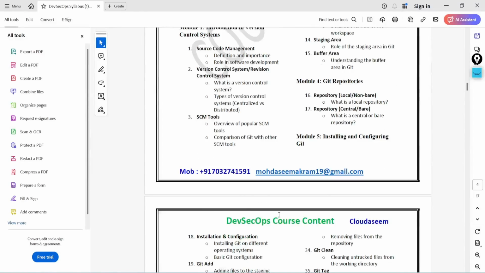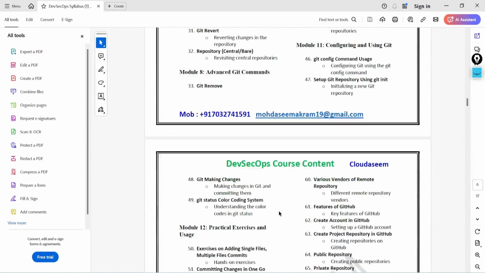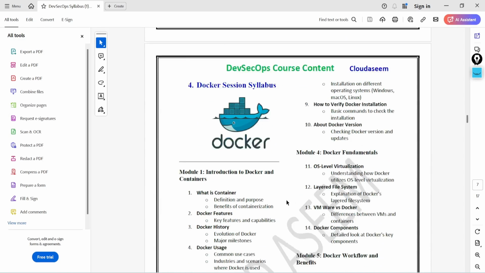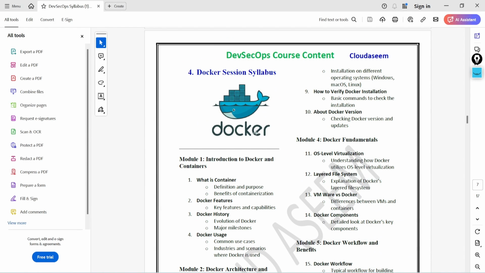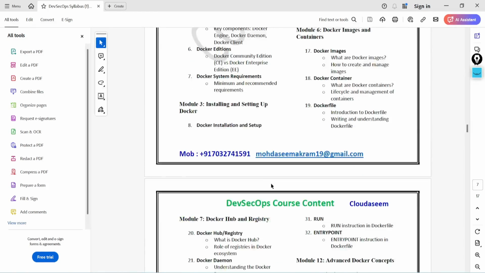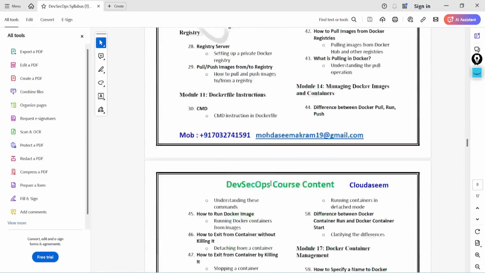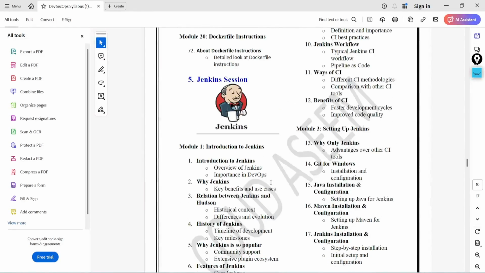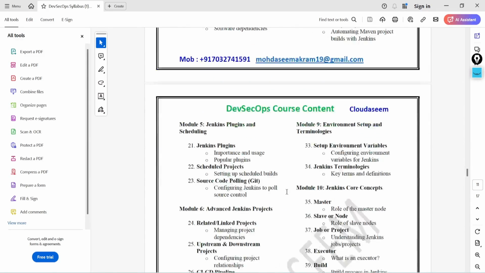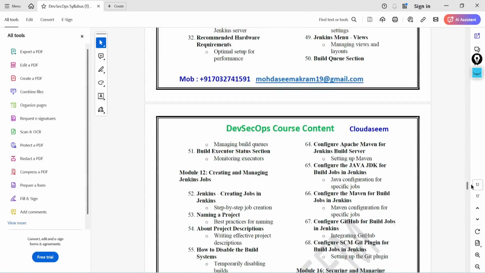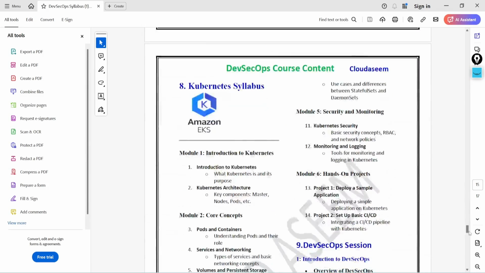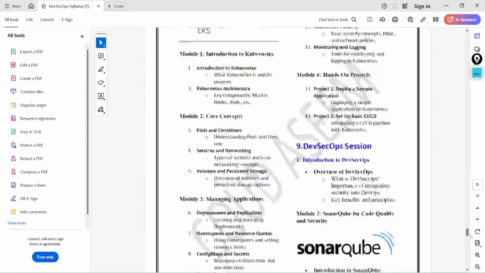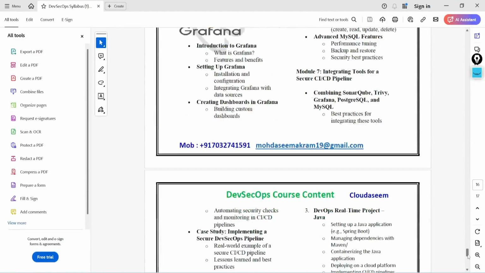We will go with Git version control. We will cover everything about Git, how to create different branches, and how you can adopt the best branching strategy. We'll go for the Docker stage, Docker deployment, and Docker Hub: how you integrate your Docker Hub account with Jenkins, and how you log in. You'll master Jenkins completely in depth. And we'll go for Kubernetes integration tools, and Prometheus and Grafana we will discuss.